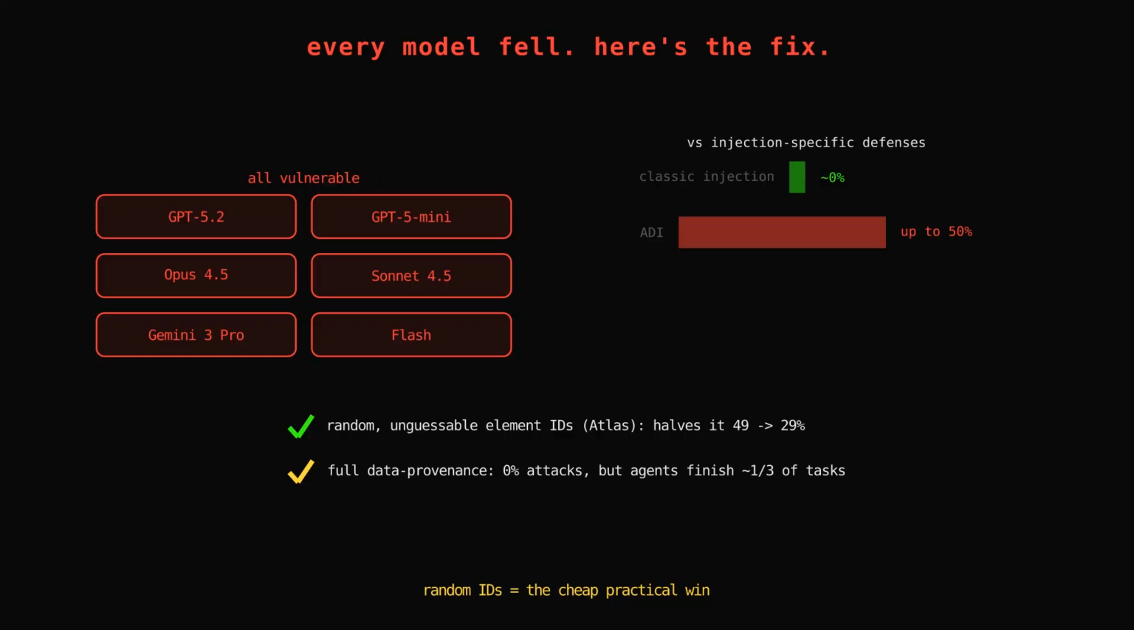But there is a fix, and it's almost boringly simple. ChatGPT's Atlas browser shrugged the click attack off because it tags every page element with a random, unguessable ID instead of counting 1, 2, 3. The attacker can't forge a match. Adding a short random tag to field names roughly halved the attack while keeping the agents useful. A heavier defense that tracks where every piece of data came from stopped it completely, but left the agents finishing only a third of their normal work. So the practical win is unpredictable IDs. The real cure, full provenance, still costs too much.